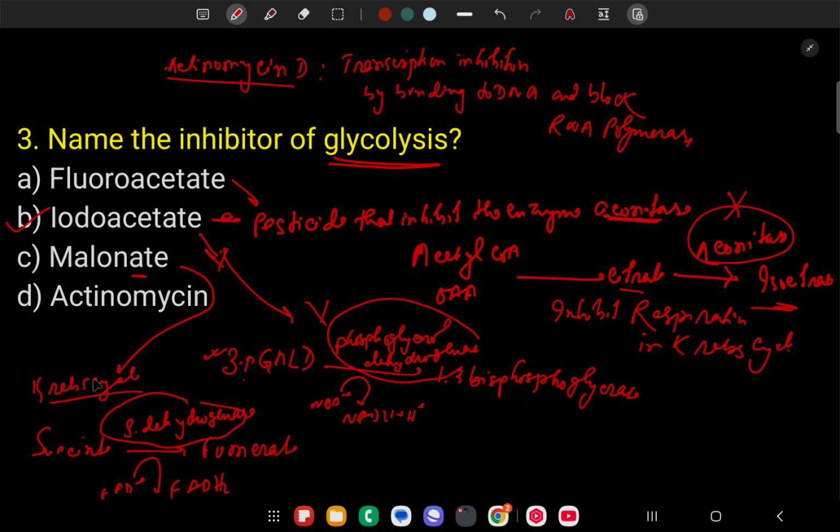But malonate is also a Krebs cycle inhibitor, and fluoroacetate is also an aconitase inhibitor, and actinomycin D is a transcription inhibitor. The correct option is B, that is iodoacetate.